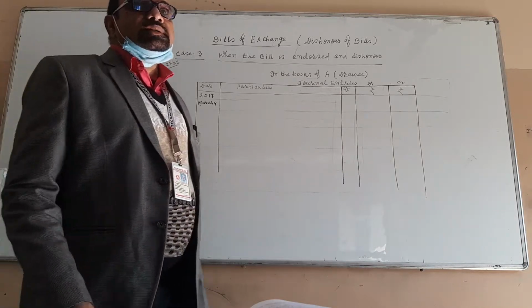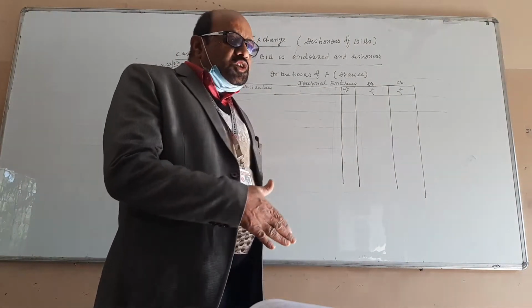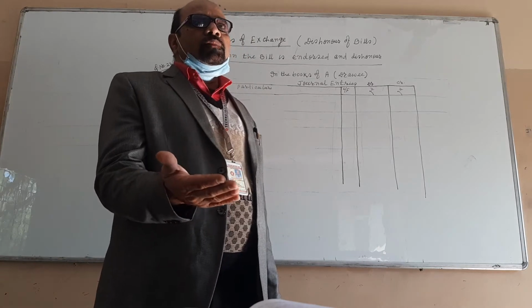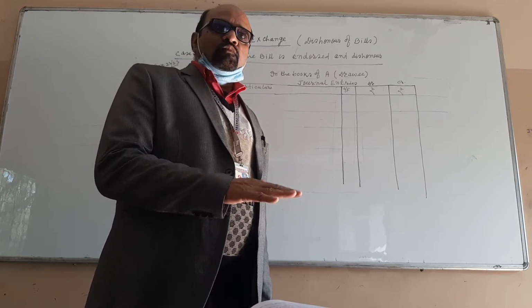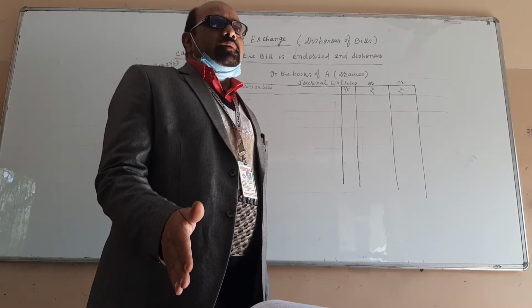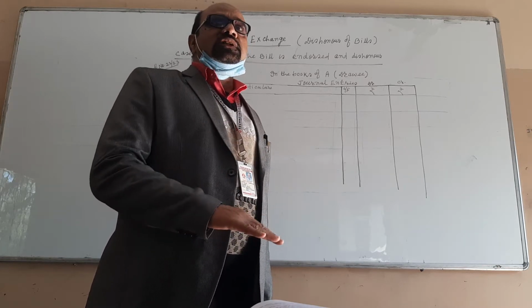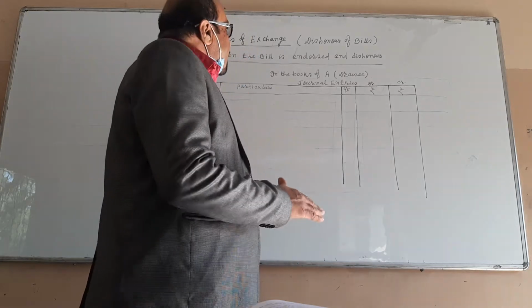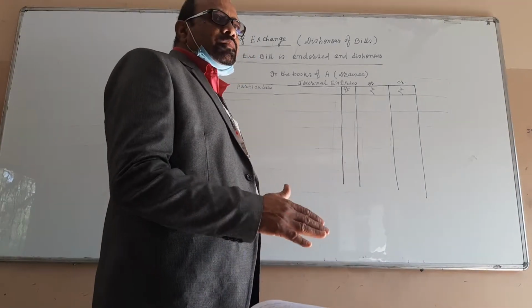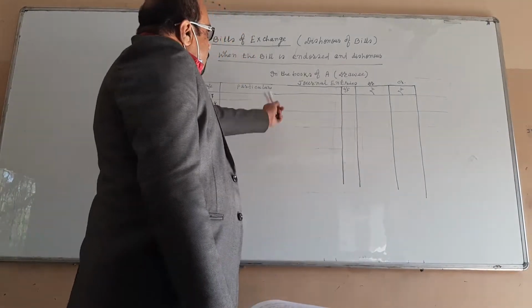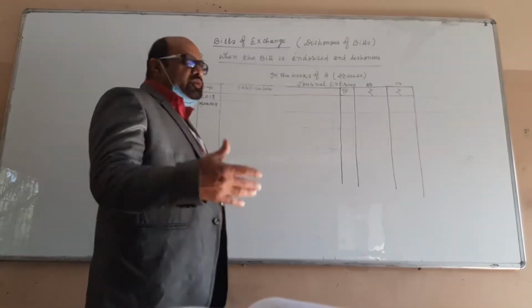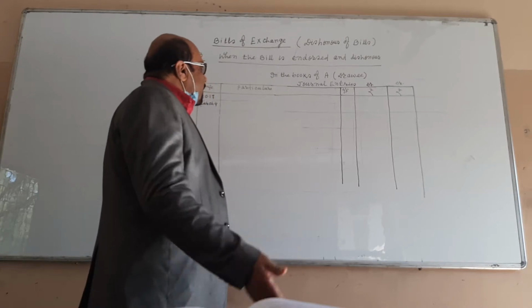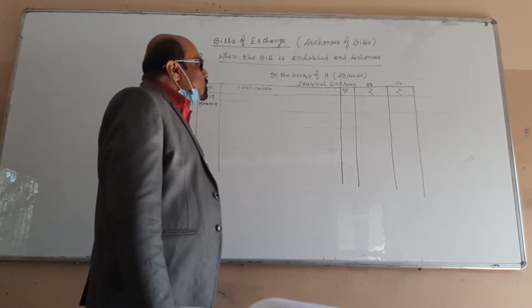Because in the question it is mentioned that A purchased the goods from whom? From B. So B is the seller here, so B is the drawer. And A purchased the goods, that means A is the drawee. So now you record the transaction, what entries will pass in the books of the drawer.